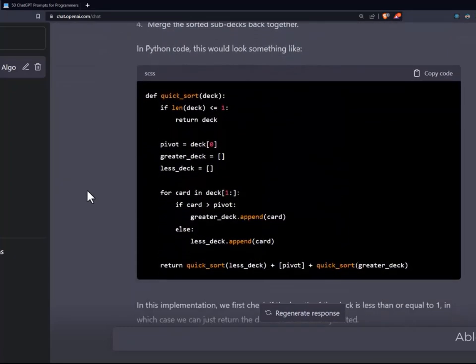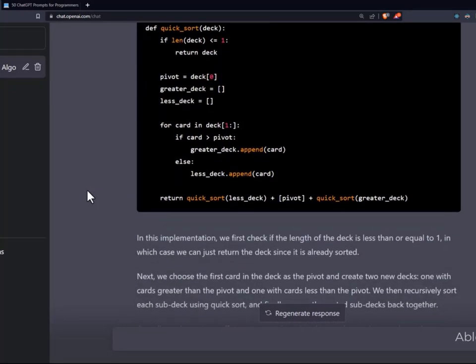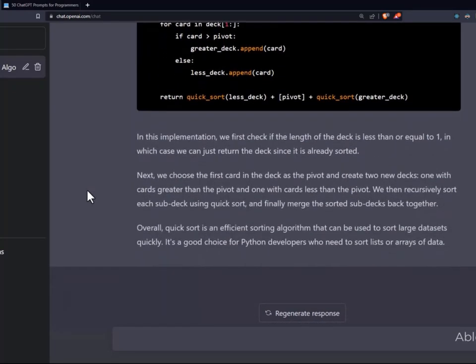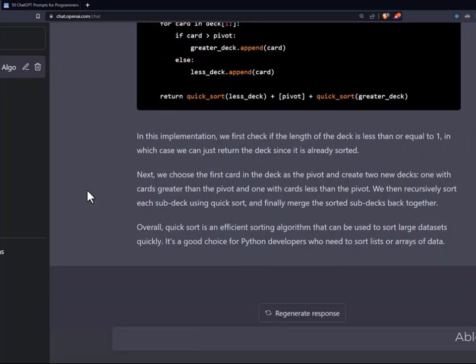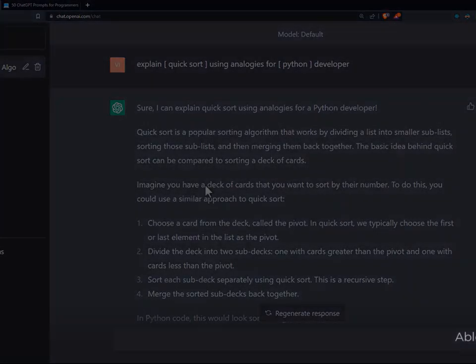And then here's an example of the algorithm. It's a very nicely done Python example. And there we go. It also tells you that quicksort is an efficient sorting algorithm that can be used to sort large data sets quickly. So it gives you the advantage of quicksort. And it tells you it's a good choice for Python developers who need to sort lists or arrays of data. This one gets a thumbs up too.